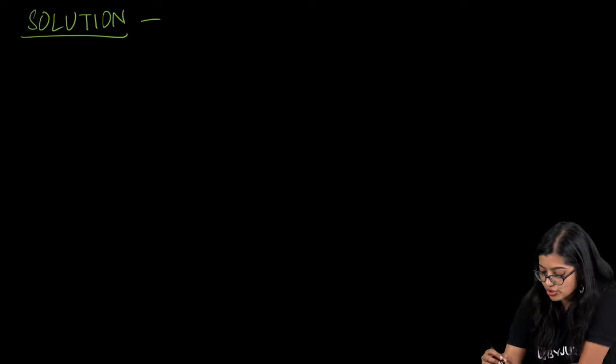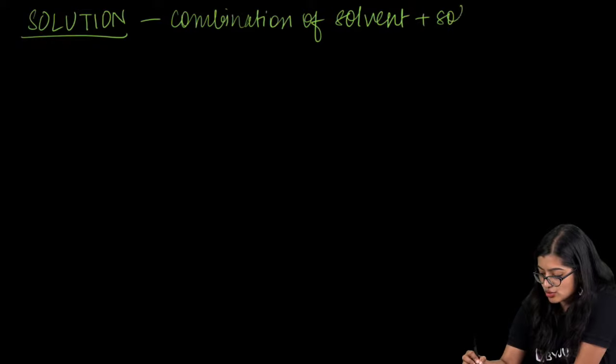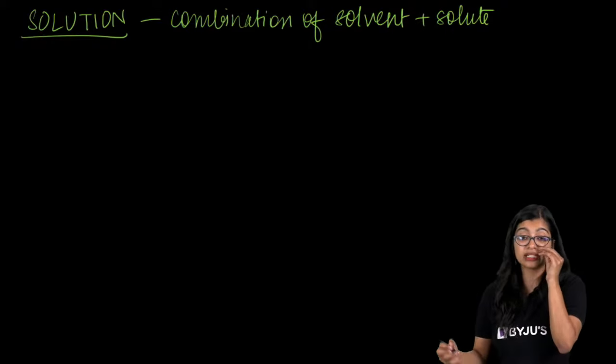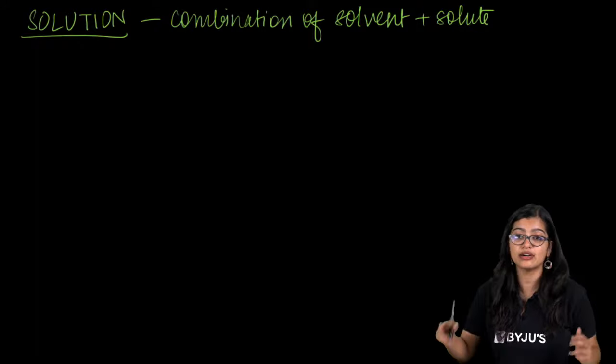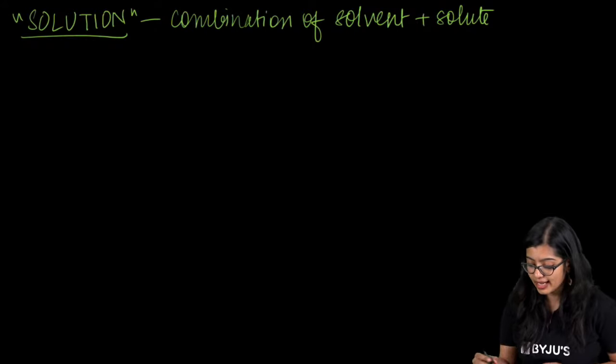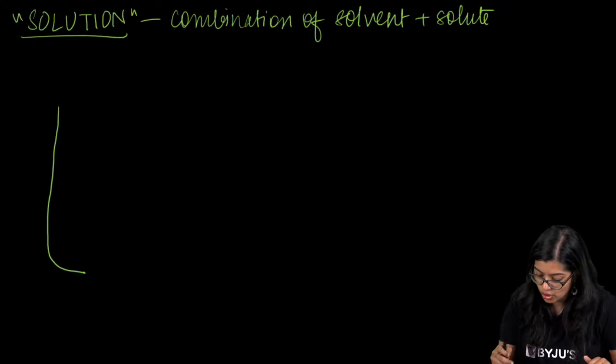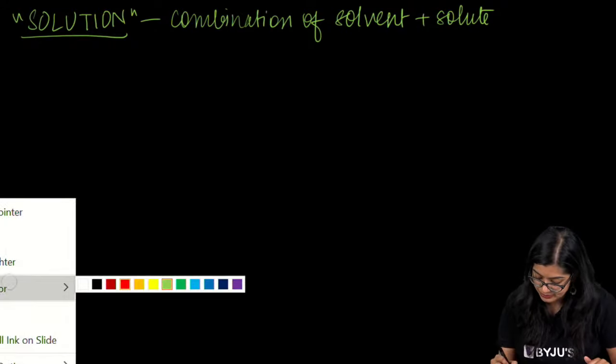How do we define a solution, right? We know that a solution is always a combination of solvent and solute, right? So when you mix solute and solvent together, it forms a solution. Yes. Now we see that there are three kinds of solution, okay? So I'm going to draw three boxes.